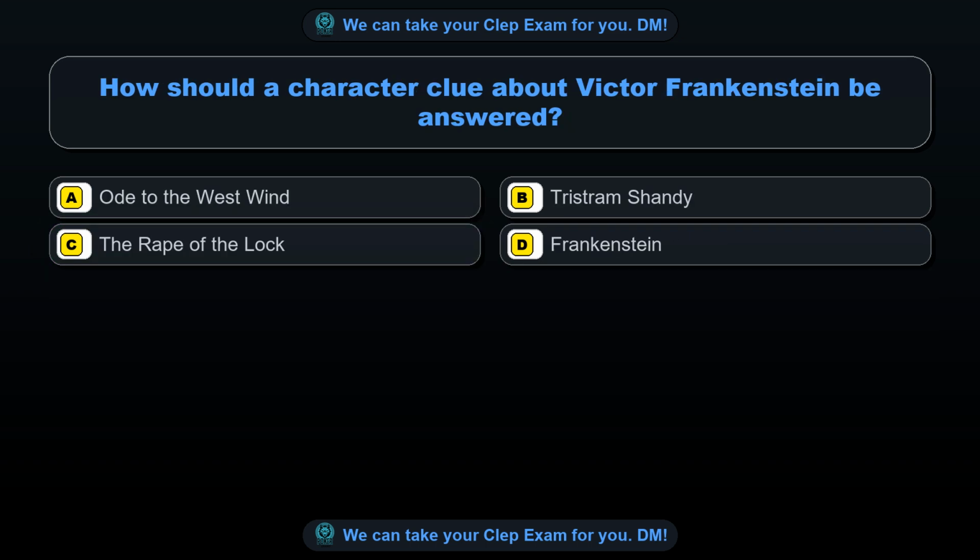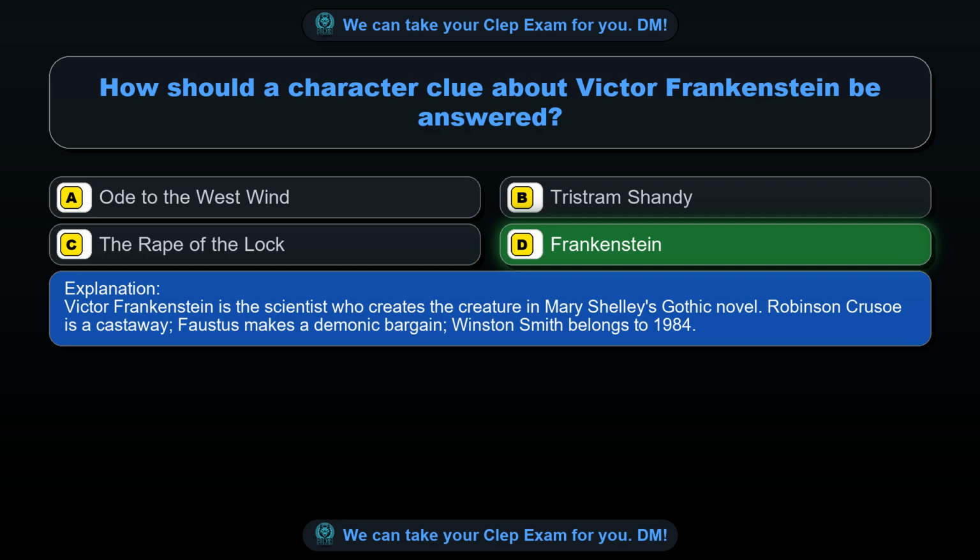Question 43. How should a character clue about Victor Frankenstein be answered? Option A. Ode to the West Wind. Option B. Tristram Shandy. Option C. The Rape of the Lock. Option D. Frankenstein. The correct answer is option D. Frankenstein. Victor Frankenstein is the scientist who creates the creature in Mary Shelley's Gothic novel. Robinson Crusoe is a castaway, Faustus makes a demonic bargain, Winston Smith belongs to 1984.